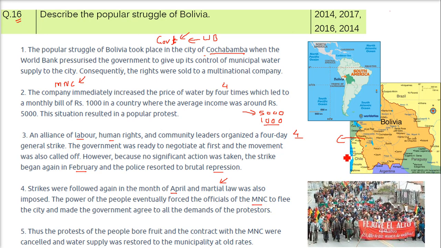of Cochabamba, and made the government agree to all the demands of the protesters. Therefore, the protest of these people bore fruit, and the contract with the MNC was scrapped, or you can say cancelled, and the water supply was restored to the old municipality rates.